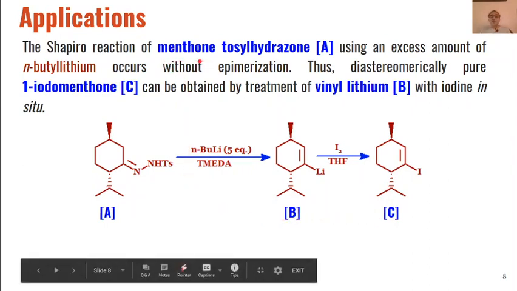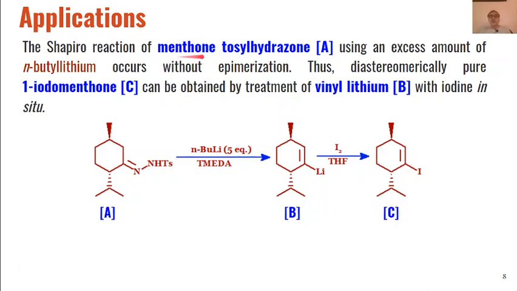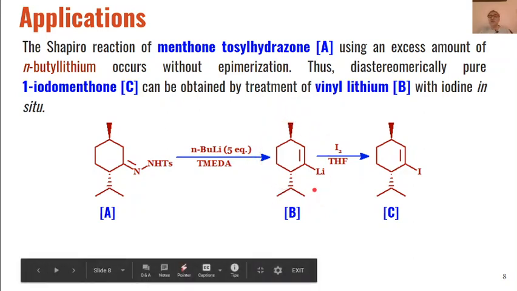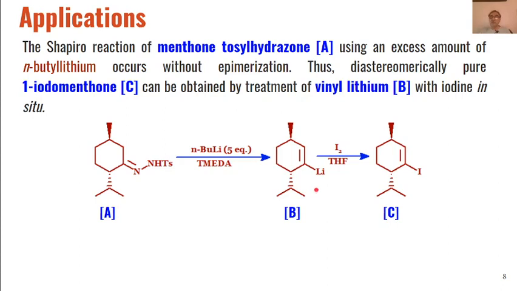Then in case of natural products, for example, if we use menthone tosyl hydrazone and react this with n-butyllithium, again first we will get the vinyl lithium intermediate, and when this is reacted with iodine in THF, iodine will act as electrophile and lithium will be replaced by iodine. So we will get 1-iodomenthone as the product. This is how iodine can be incorporated into the natural ring.